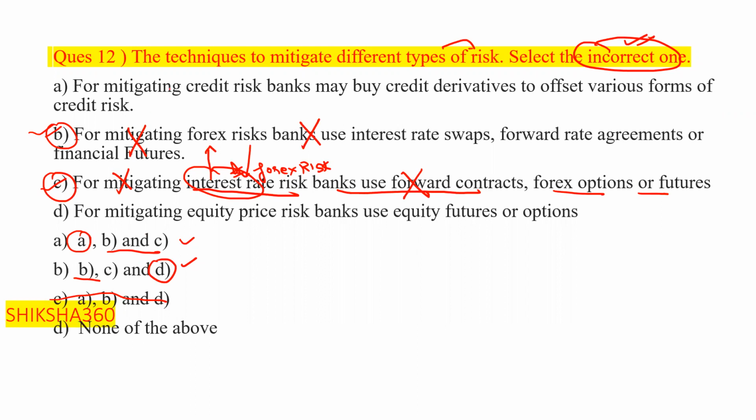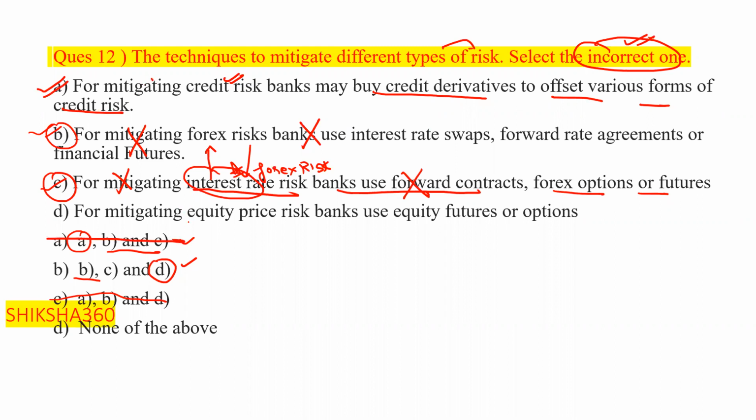Now for mitigating or reducing credit risk, what will the bank use? Banks may buy credit derivatives to offset various forms of credit risk. So this one is correct. Option A is not the answer because this one is correct.